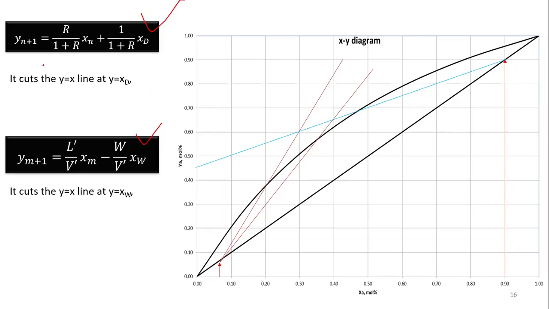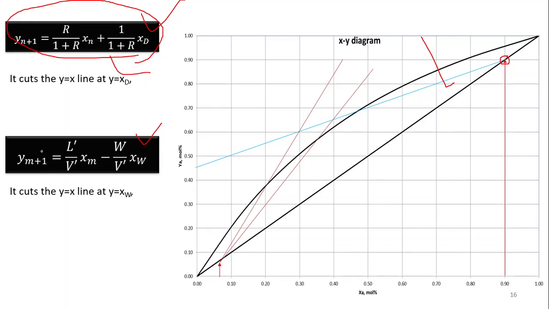So in the enriching equation, we have gone through some basic information: if R is given, we can draw this equation. And this equation, that is the enriching equation, always passes through this line, that is the y equal to x 45-degree line, at this point, and this point is known as x equal to xD. That is basically the distillate composition.